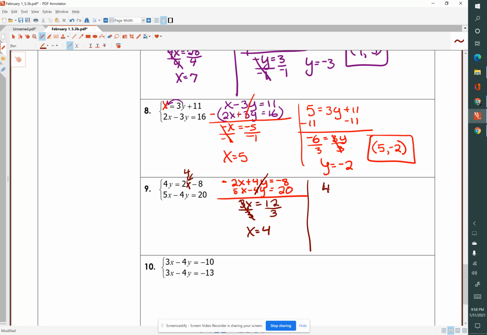So 4y equals 2, and instead of x, I put 4, minus 8. Let's combine like terms. 4y equals 2 times 4 is 8, minus 8. 4y equals 0. And of course, if we divide both sides by 4, y still equals 0. So our ordered pair is 4, 0.